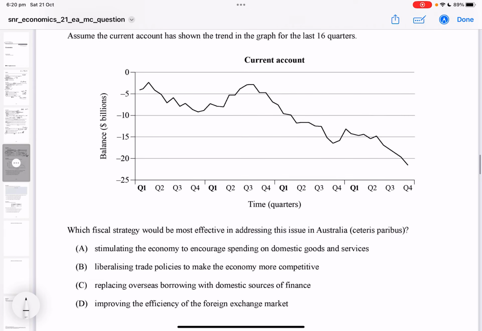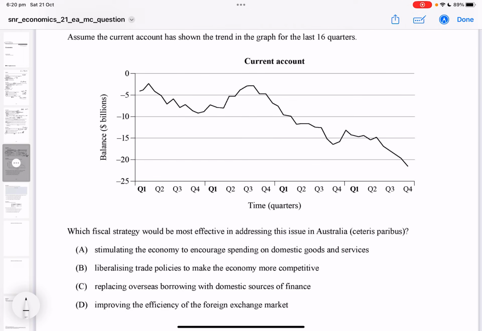Question 8, assume the current account has shown the trend for the last 16 quarters. A quarter is 3 months. Okay, now we're looking here at which fiscal strategy is most effective at addressing the issue in Australia. So the current account, in here, we look at this and it's negative, so we're in a deficit, equals net outflow of dollars. Net outflow of cash to foreign people.